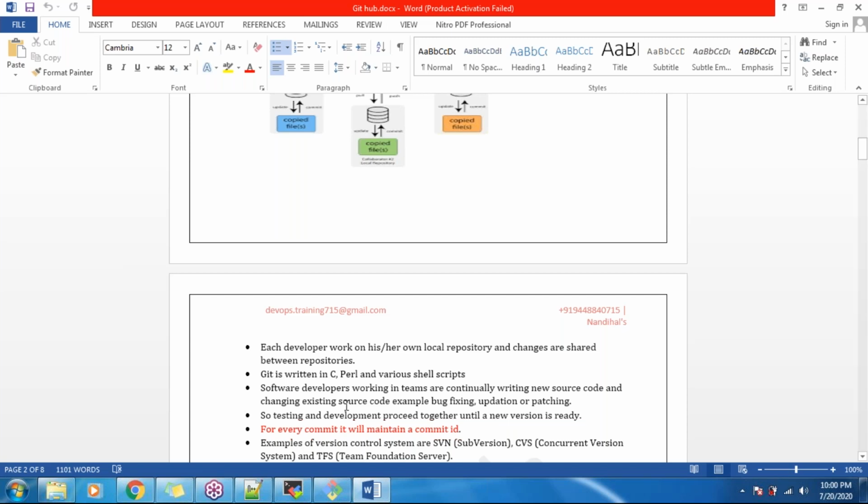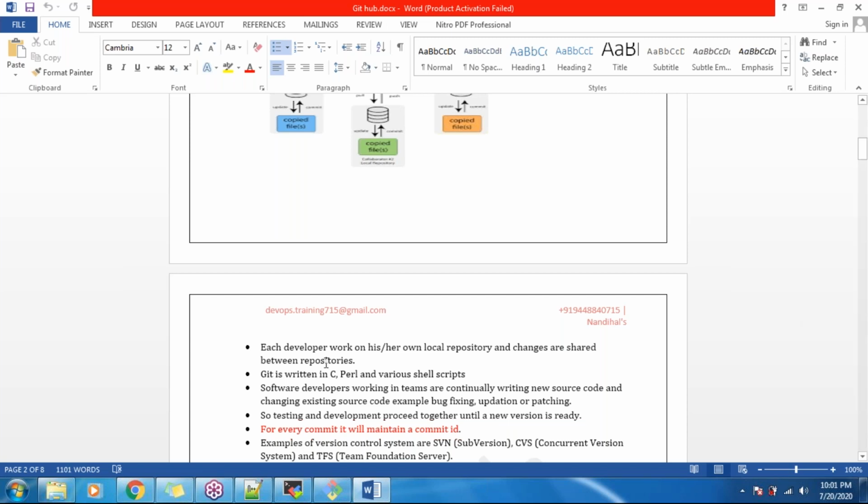Changes are shared between repositories, that means your remote repository. So where is our remote repository? That is github.com, the URL which I shared in order to sign up. That repository is called the remote repository. Under that we will be creating the sub-repositories. We will come to know in tomorrow's session.